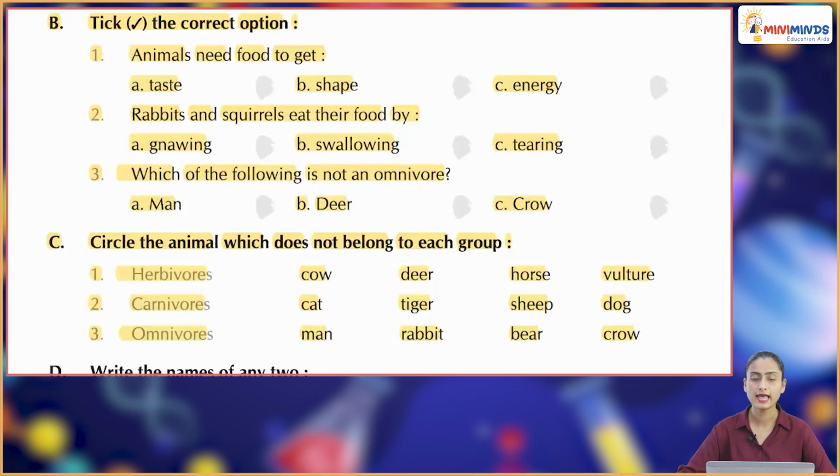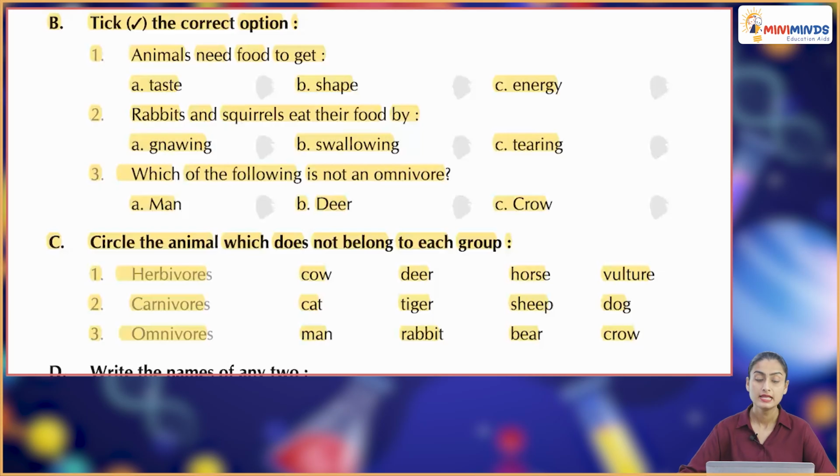Tick the correct option. Animals need food to get energy. Option C. Rabbits and squirrels eat their food by tearing. Option C. Then we have the third question, which of the following is not an omnivore, and it is deer. Option B.